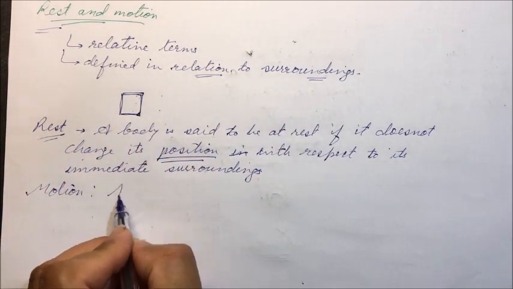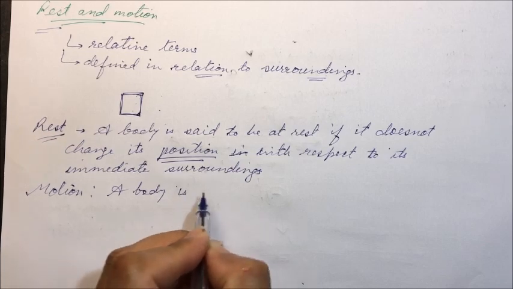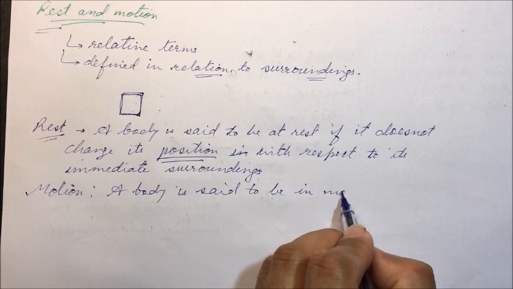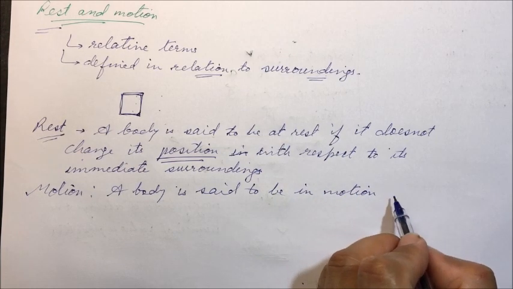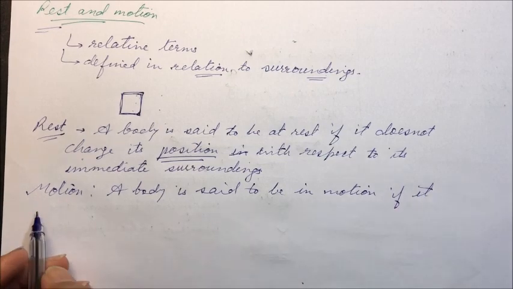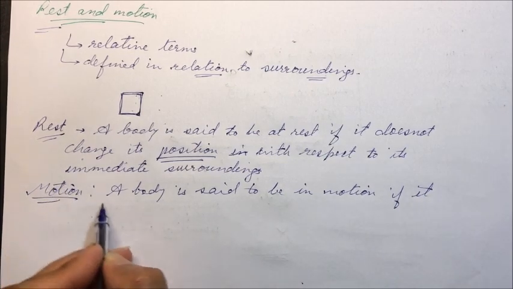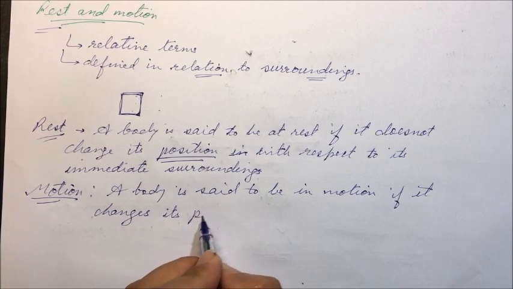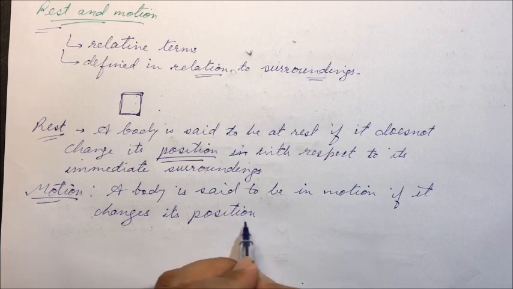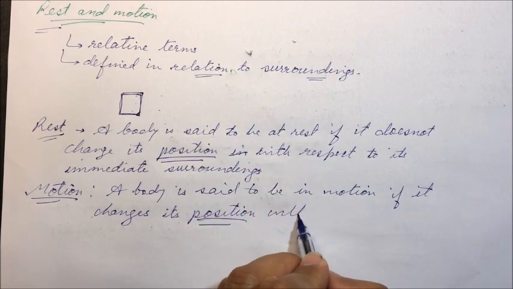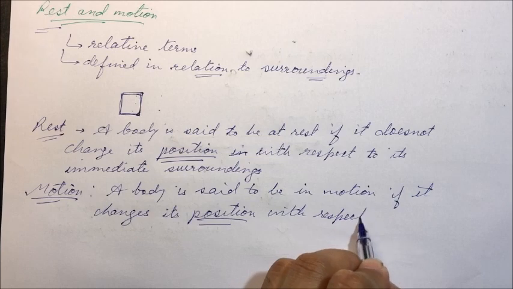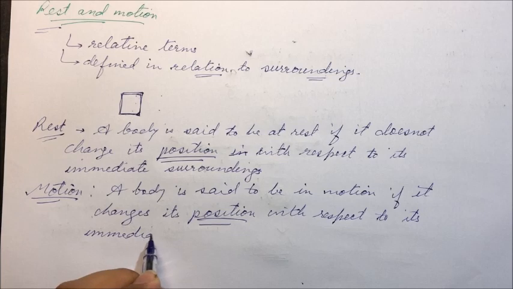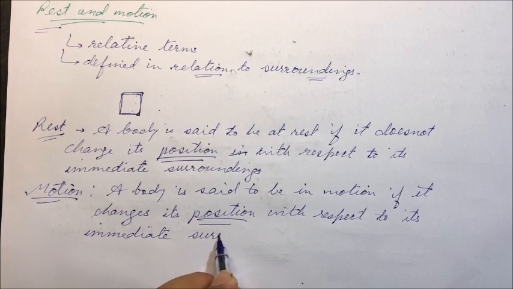So motion, a body is said to be in motion if it changes its position with respect to its immediate surroundings.